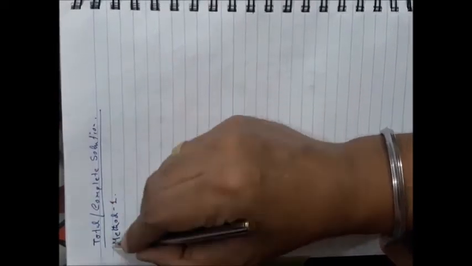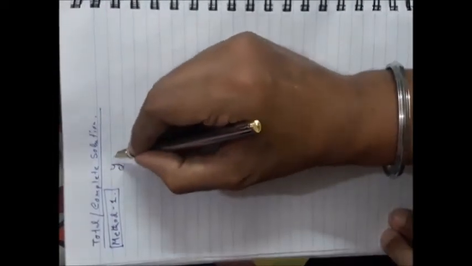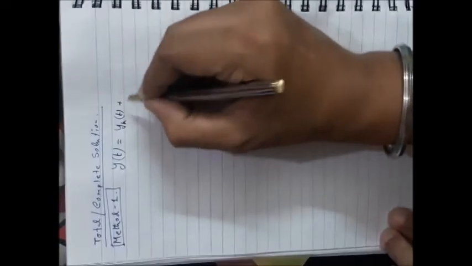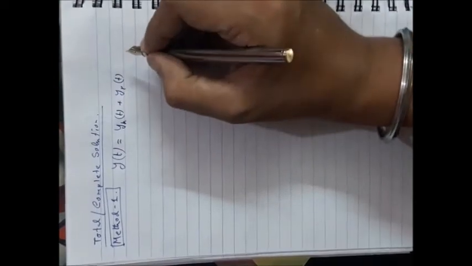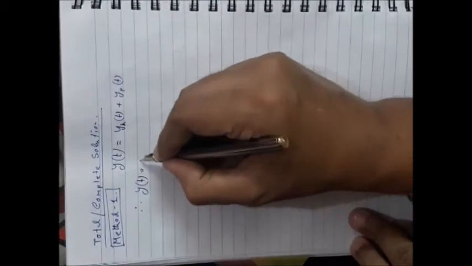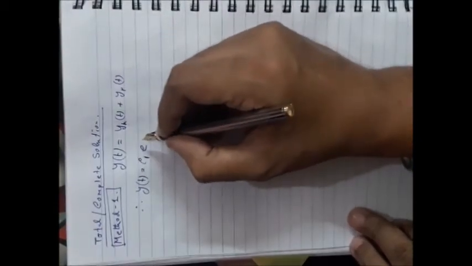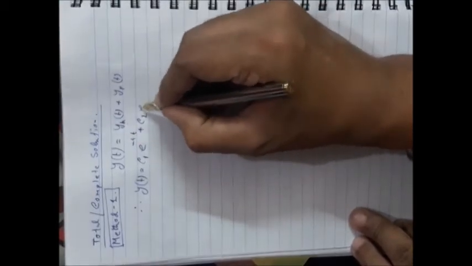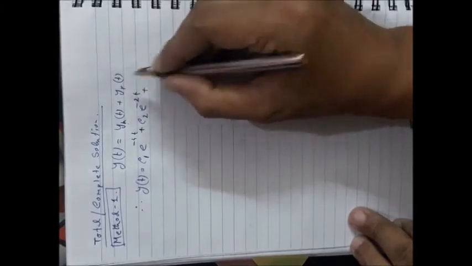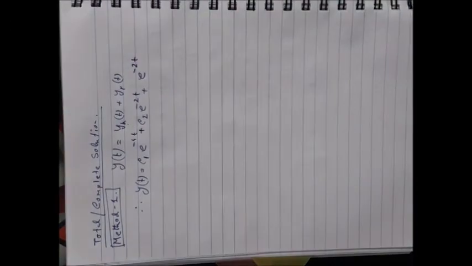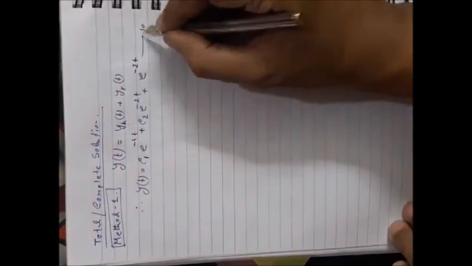First let us consider method 1. In method 1, the complete solution should be equal to homogeneous solution plus particular solution. Both are already obtained from the previous pages. In place of the homogeneous solution you can have C1 e to the power minus 4t plus C2 e to the power minus 2t, plus the particular solution which we have obtained as e to the power minus 2t. Okay, so it is equation number 10.